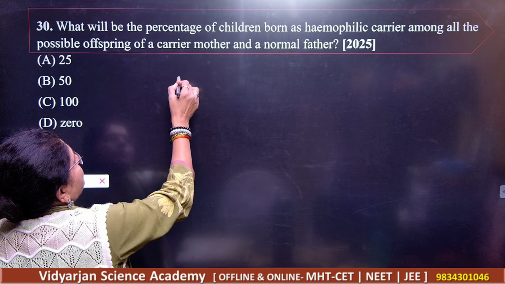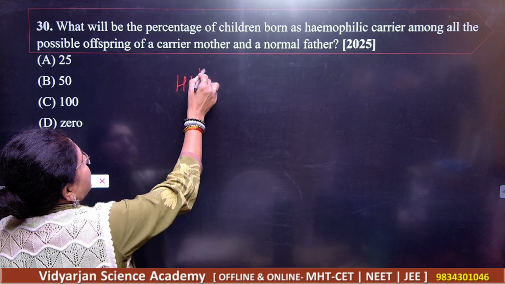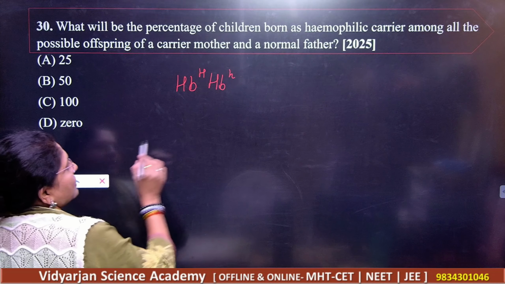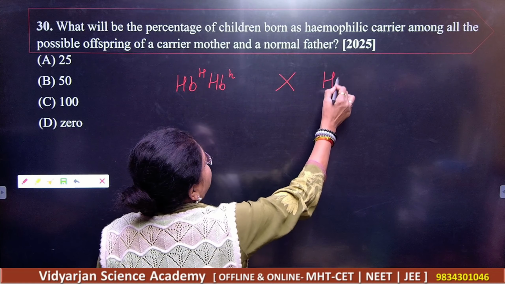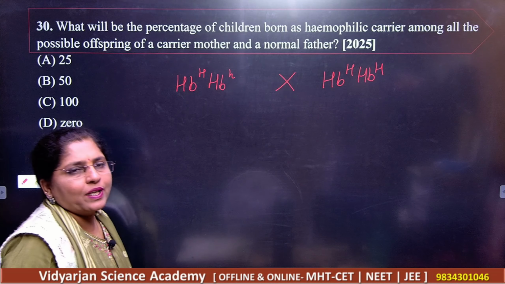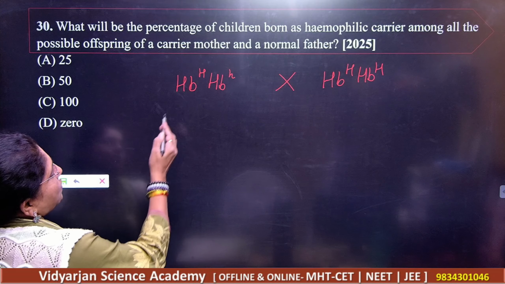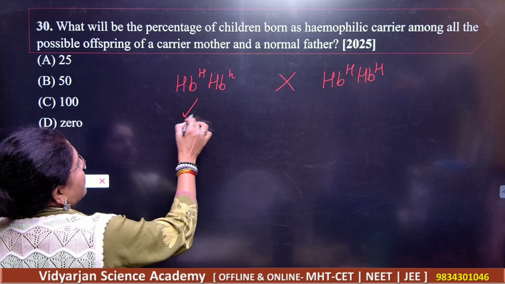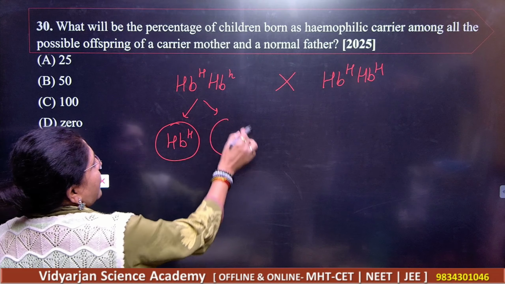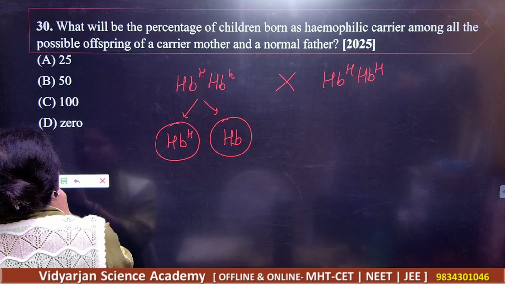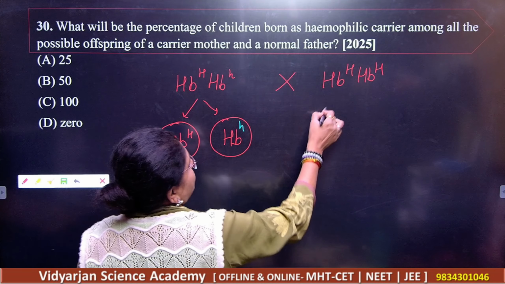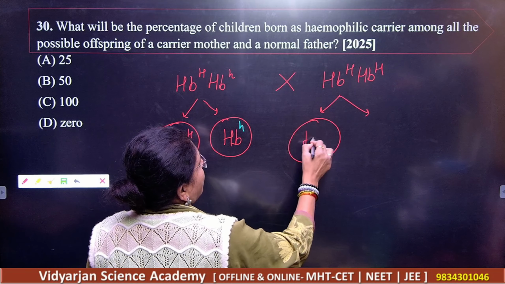If the mother is going to be a carrier, she is crossed with a normal father. Small h will indicate the disorder here, right? So what will be the percentage? See the gametes here, and you just do the crossing. Here you will have small h, and this will be H. Got it? Next, again you have this, which will be the common.